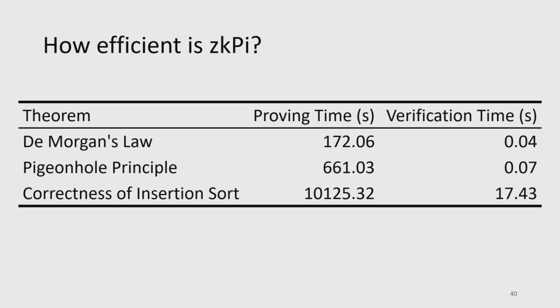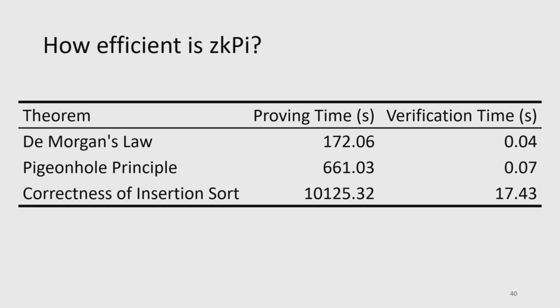But you could imagine instead having some, say, standard library of assumed facts that we know about math. Maybe if I swap 2 elements in a list, the elements in the list don't change. But we didn't do that just because we wanted to see what the limits of the system are. And also, I will say these numbers are somewhat out of date. It turns out that a lot of this proving time was efficiency bugs in the compiler we were using. So I think we were able to get insertion sort down to maybe 1,000 or 2,000 seconds, which is about a 10x improvement just by fixing our compiler.